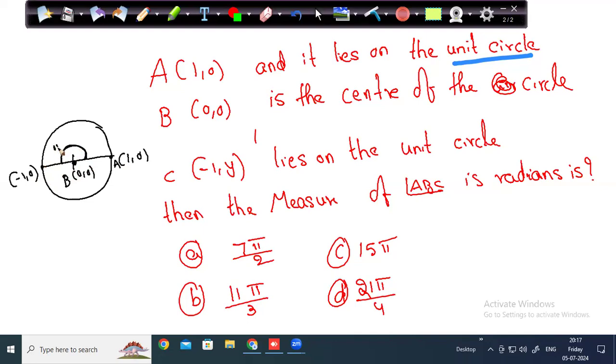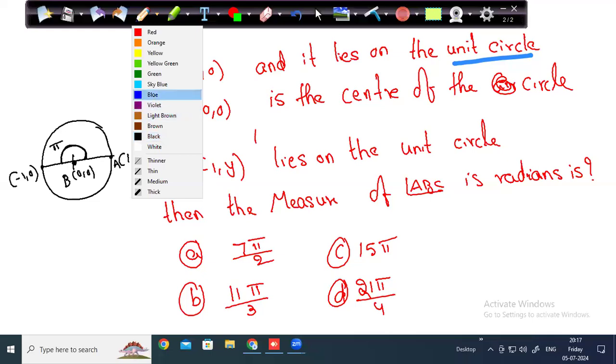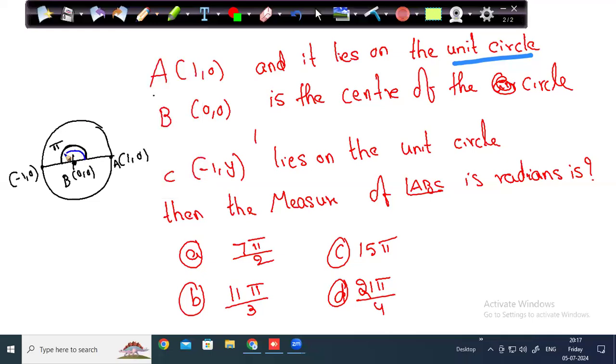So it can be pi or, see here carefully. What I will do, I can also write this as, I'll come here again. Means pi, 2 pi, 3 pi. It can be pi, it can be 3 pi, or again I'll do one more circle. It can be 5 pi, or 7 pi, 9 pi, 11 pi, 13 pi, 15 pi. It should be odd multiples of pi.